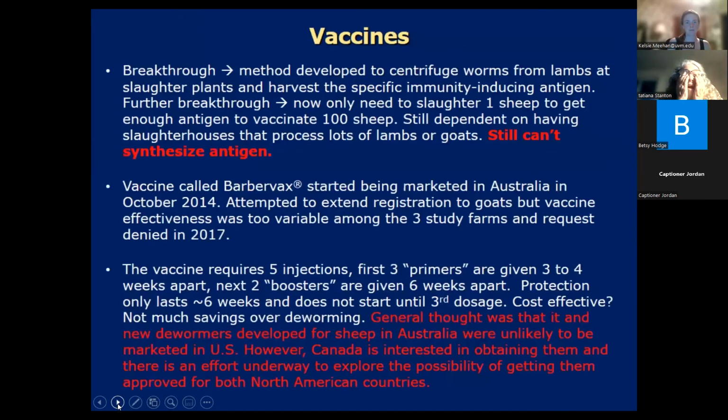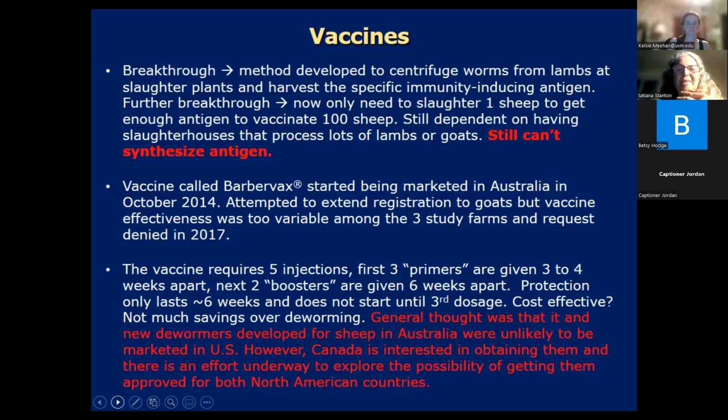When it comes to vaccines, there was a breakthrough in Australia where they developed a system to centrifuge the worms, where they were able to harvest much more of the immunity-inducing antigen than they had previously been able to. They've been able to adjust things so that they're able to get a lot more. But we still have not been able to synthesize the antigen for barber pole worm.